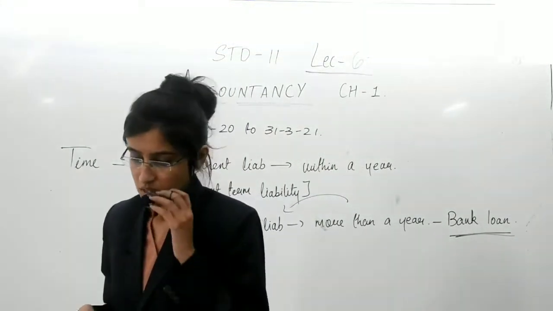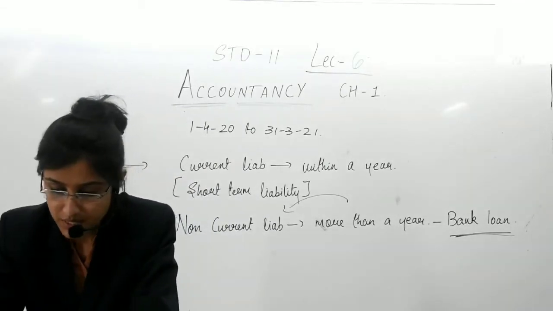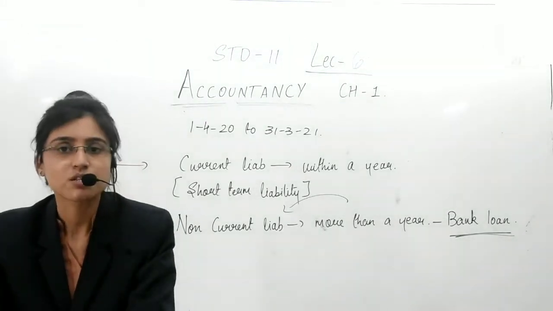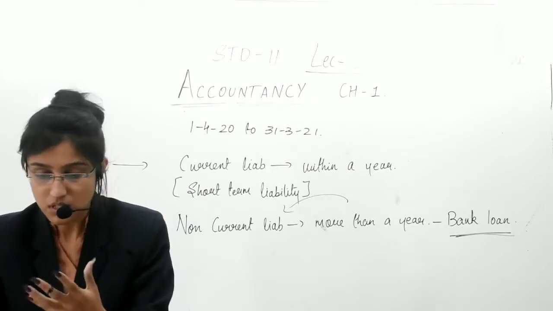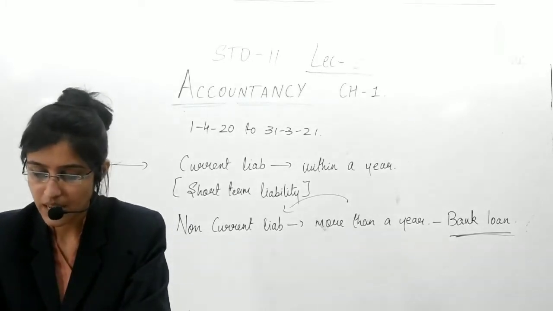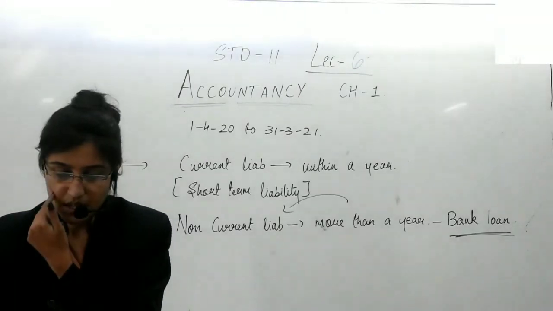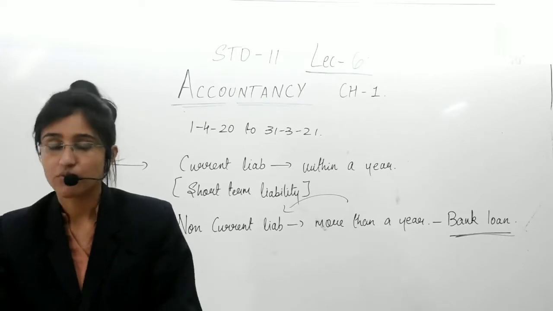Okay, so we are done with the topic of liability, and let us quickly read the definition that is given in your textbook for better understanding. It is on page number 13, current liability and non-current liability. Current liability and non-current liability are determined on the basis of time.